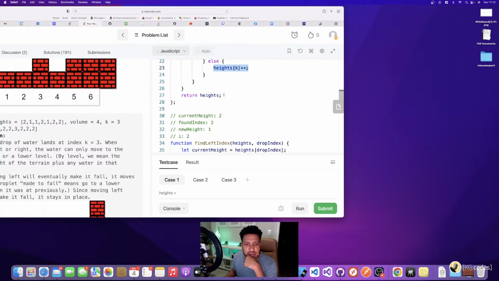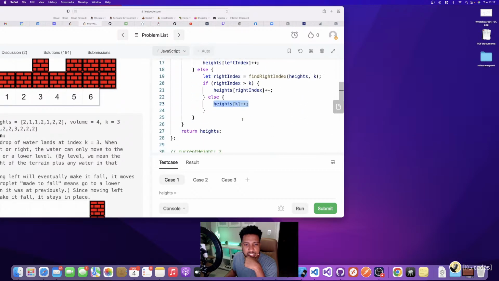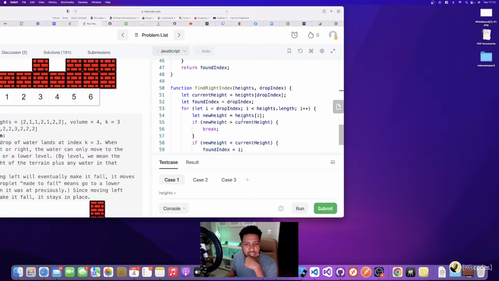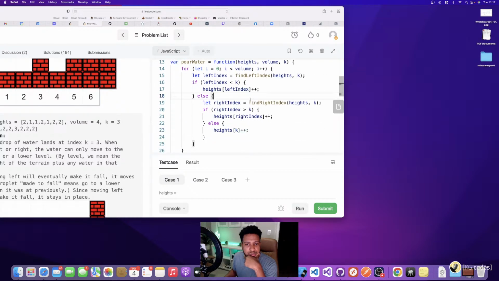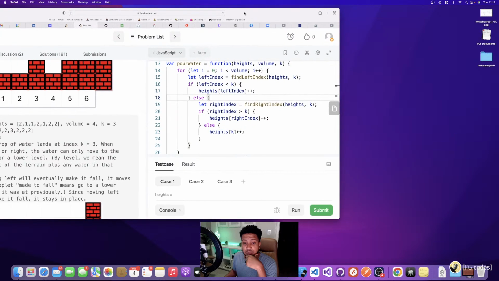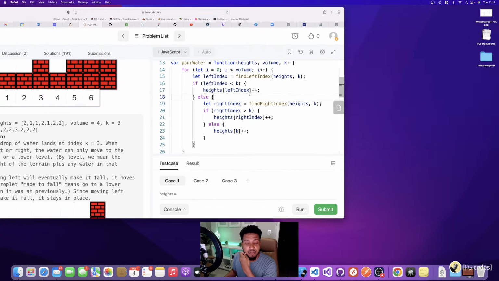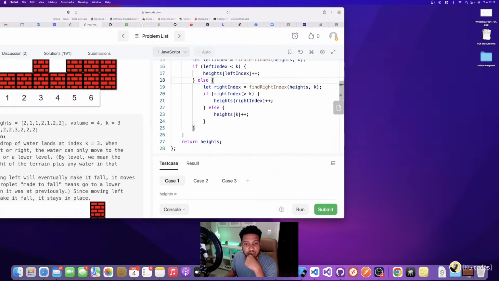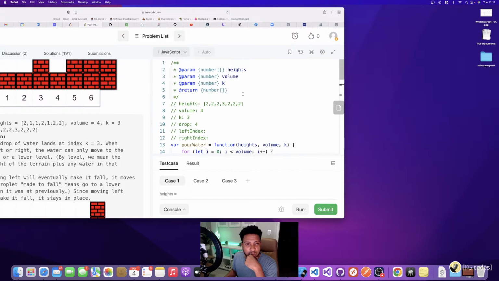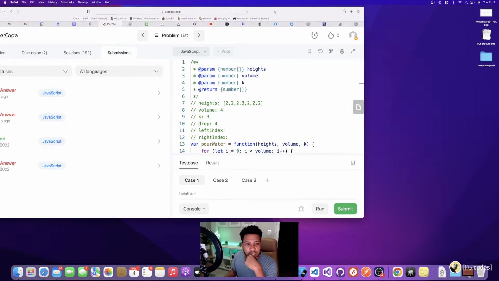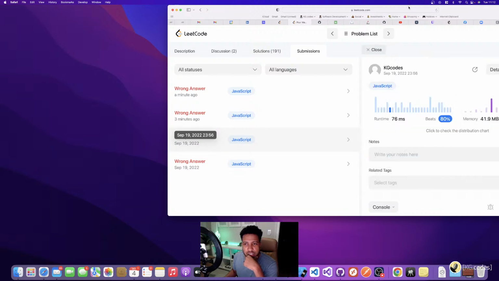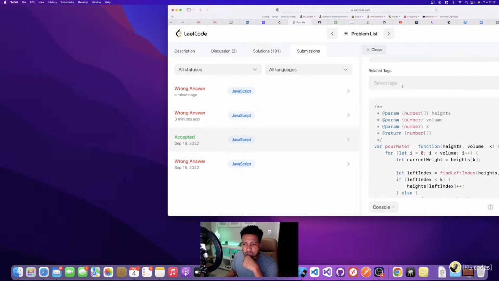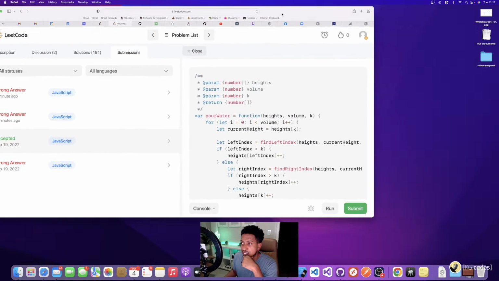And for the sake of time, I'm just going to look up my previous answer, because I'm not going to sit here and have y'all watching me struggle. But yeah, I'm glad I did this problem again, because I did this problem before and got it right the first time. So I don't know exactly what I did wrong as far as the answer. So as you can see, on September 19th, I did the problem correctly. And I thought I did it the same exact way, but I guess not.